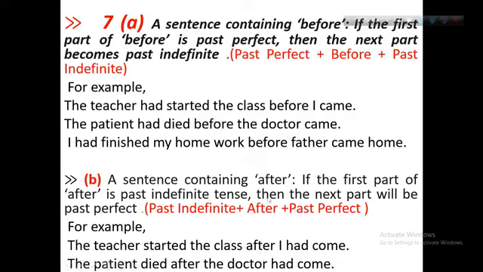So, "after" and "before". If you use "before", you have to use the past perfect tense in the first sentence, and if you use "after", you have to use past perfect tense after "after". Here is the structure, you have to mind it. The rules: past indefinite plus after plus past perfect. Past perfect plus before plus past indefinite. In this way, you have to correct the verb with "after" and "before".